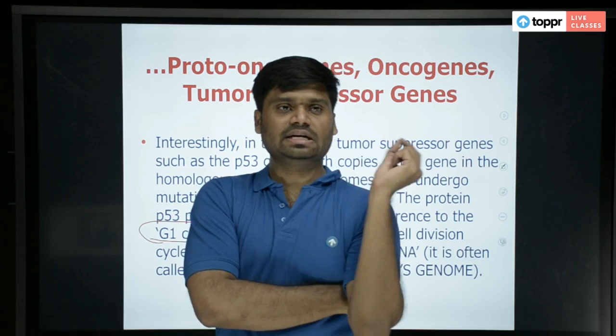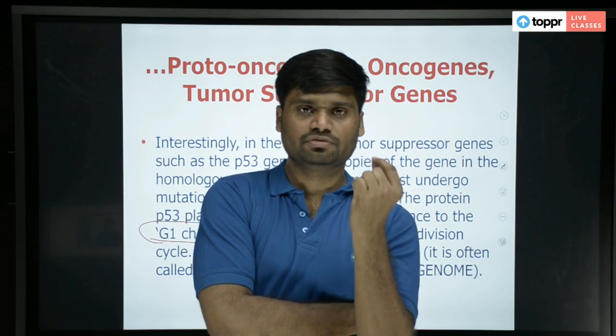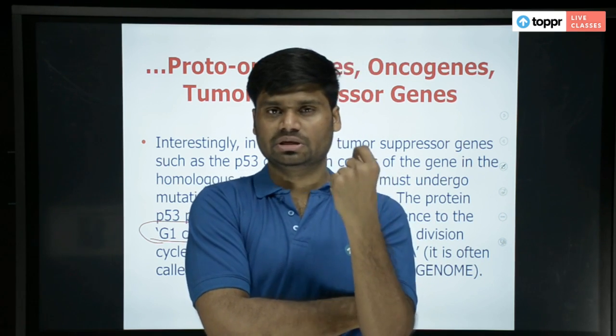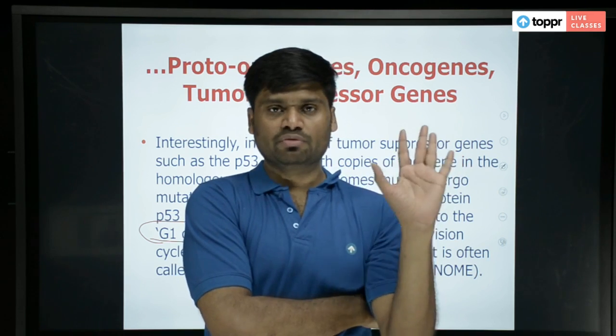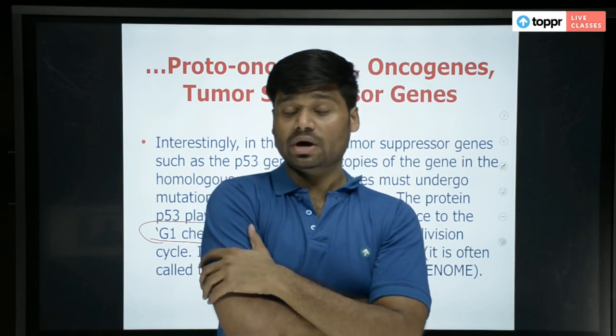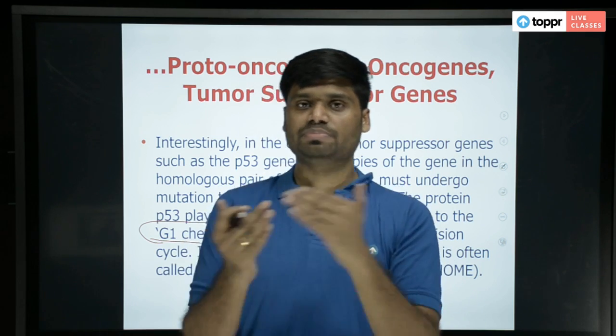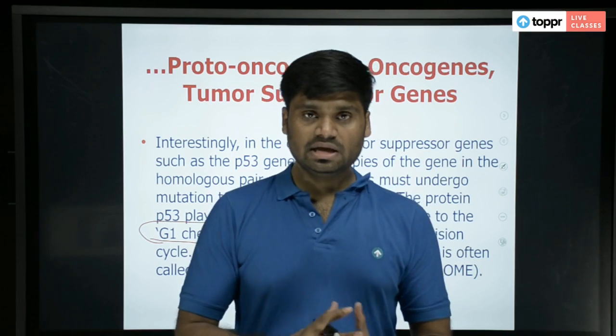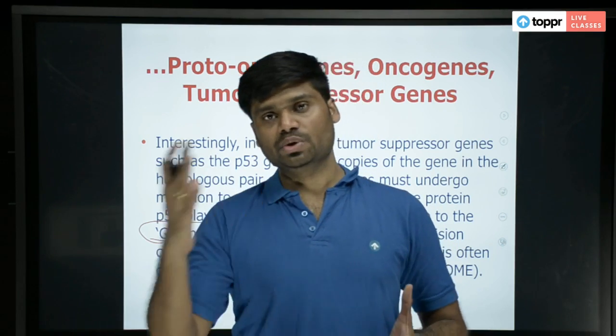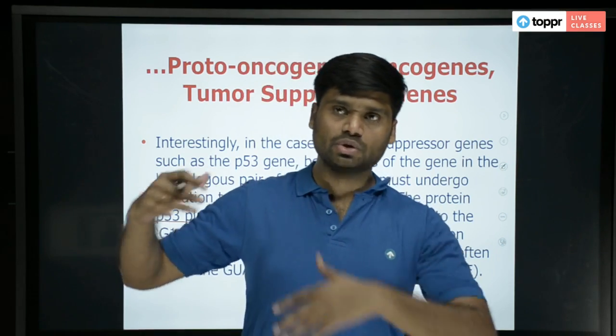If it finds that the DNA has some kind of damage, some mutation, you know what it does? You are disqualified. I won't allow you to enter the S phase. Why? Because once the G1 phase is passed and you enter the S phase, the DNA gets doubled. Then you enter the G2 phase, then the mitotic phase, then you divide.